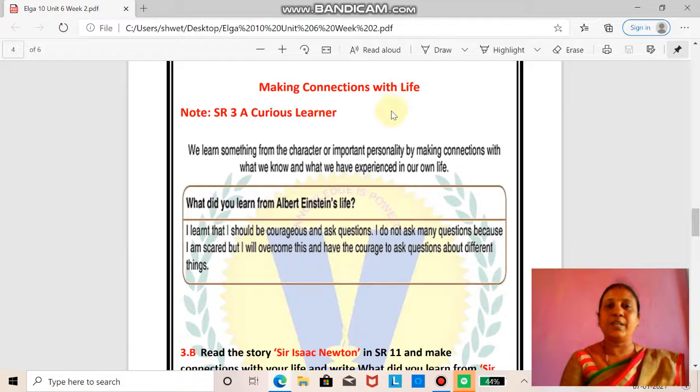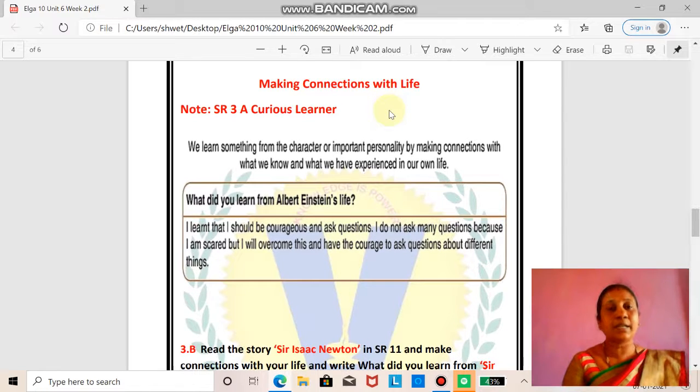For example, as I already explained the character of Albert Einstein using the table, now I am connecting to Albert Einstein's life and what I learned from him. Let me tell you.